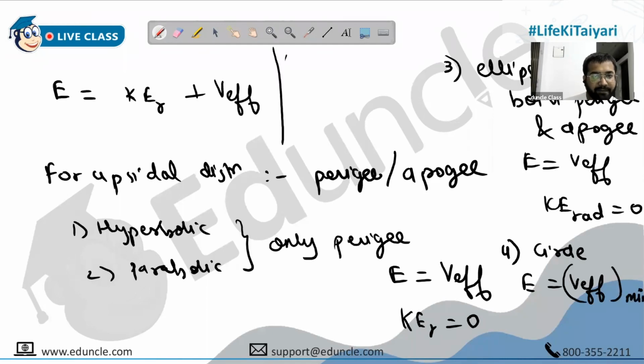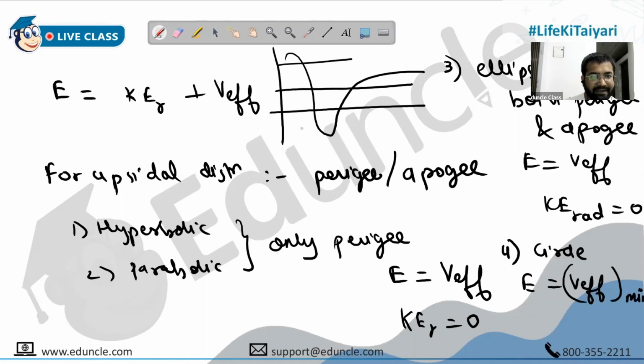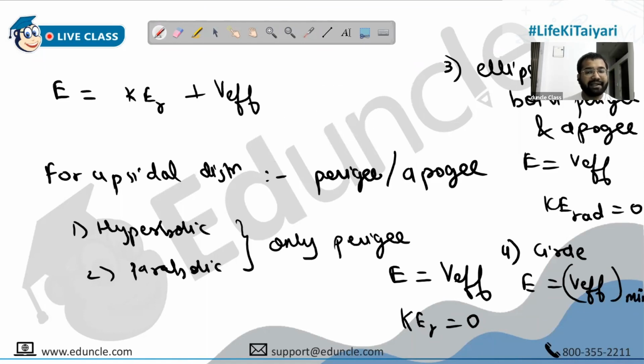In that graph, if you remember, this was the hyperbolic case, this was the parabolic case, this was the elliptical case, but here all of a sudden the energy reaches its minimum possible value, and that is the circular motion case. So this is where you get a radius. All the points are perigee, all the points are apogee. Basically, all the points are equidistant from the center. Radial kinetic energy will still be 0.